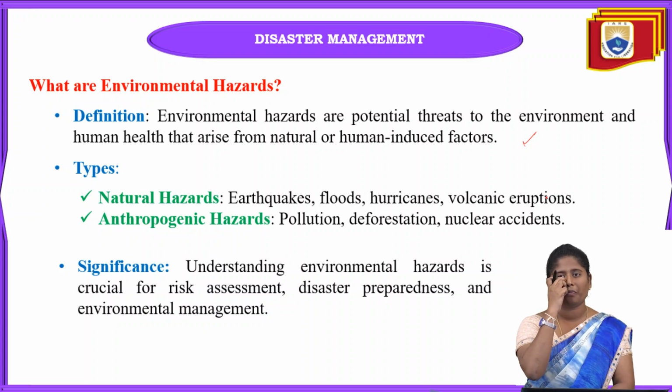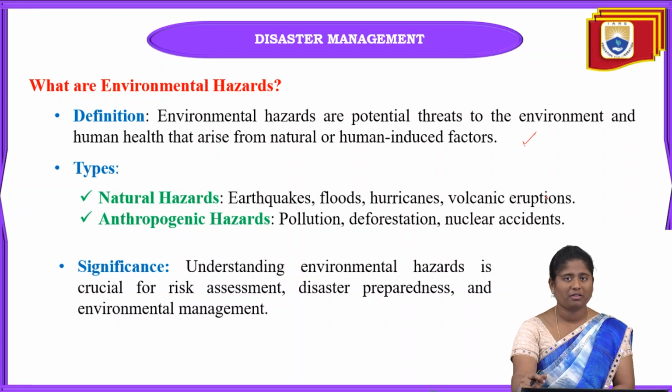Here we will also have the types: natural hazards and anthropogenic hazards. Anthropogenic hazards are nothing but man-made disasters. Among natural disasters we can say earthquakes, floods, tsunamis, volcanoes, hurricanes and some other natural disasters that are caused naturally only, not by any man-made or man-induced disasters.